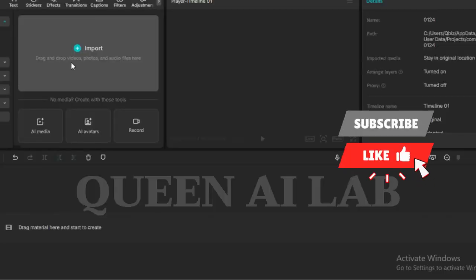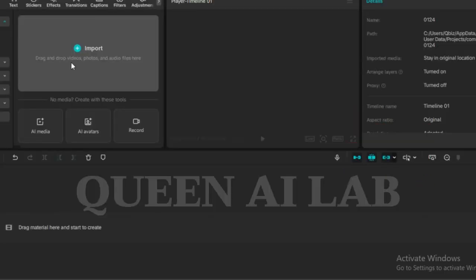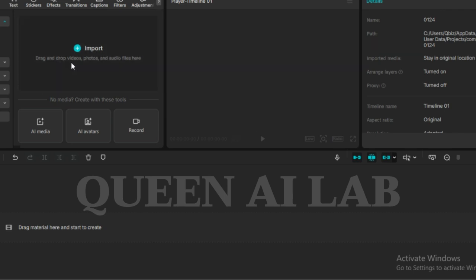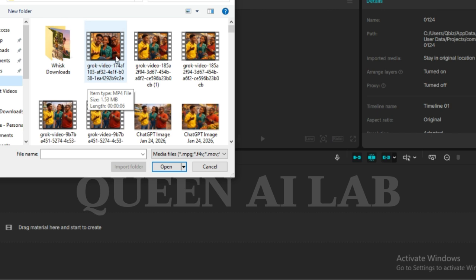So now we are back to CapCut. This is where you couple the three contents together by clicking on this import. So you go to where your files are saved and pick your files.